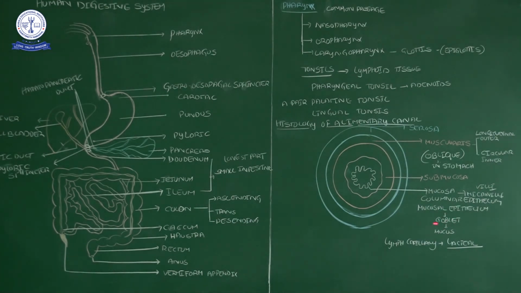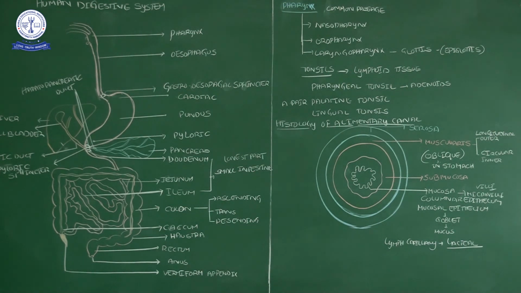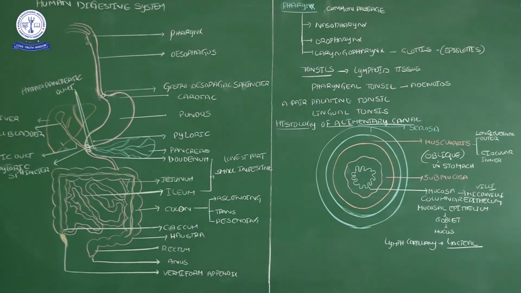These goblet cells synthesize a fluid, which we call mucus. What is the significance of this mucus? When food passes through the alimentary canal, it should not damage the canal walls. So this mucus acts as a lubricant.